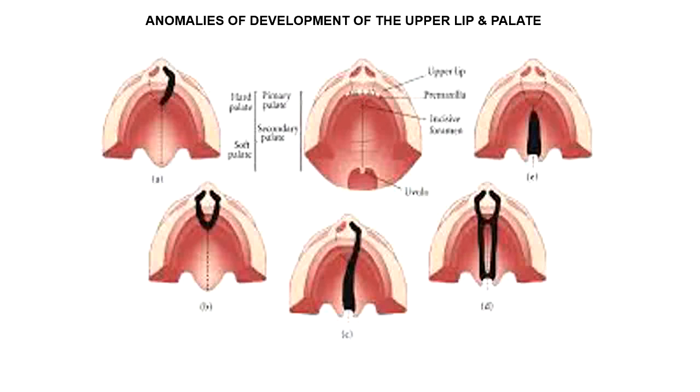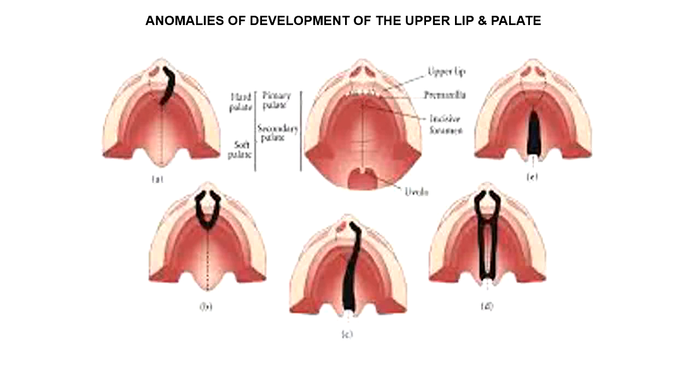So complete failure of fusion of the intermaxillary segment with the maxillary swellings on both sides, on the right as well as left side. Compare this. Here it is only present on the left side, which is commoner. Right side fusion has occurred, but if fusion fails on both sides, there will be bilateral anterior cleft anomaly. And